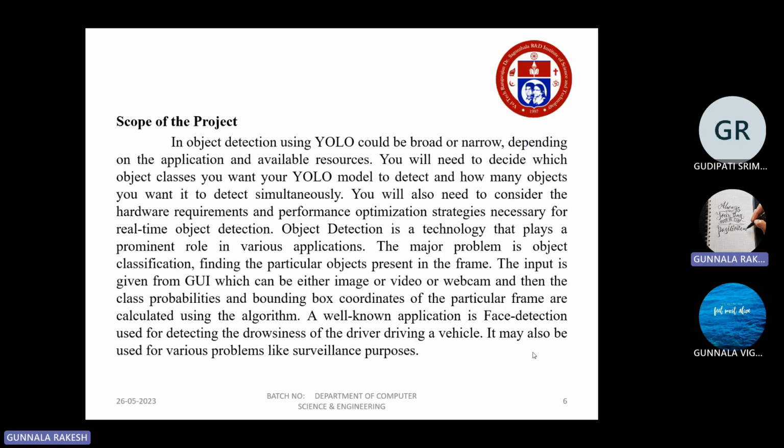The major problem in object classification is finding the particular objects present in the frame, and the input is given through a GUI, a graphical user interface, which can be an image, video, or webcam. A well-known application is face detection, used for detecting drowsiness in vehicle driving.